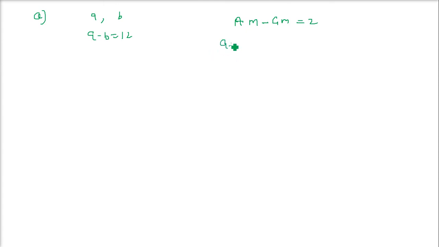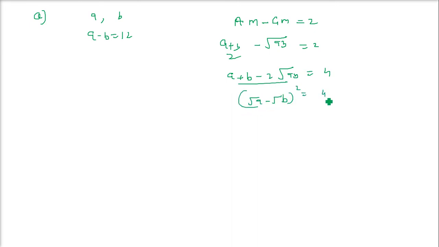AM is (A plus B) by 2 and GM is under root AB, so (A plus B) by 2 minus under root AB equals 2. Now we need to solve this. Multiplying both sides by 2, A plus B minus 2 root AB equals 4. This is nothing but the formula for (root A minus root B) whole square equals 4, or you can write this as 2 square. So root A minus root B equals plus minus 2.